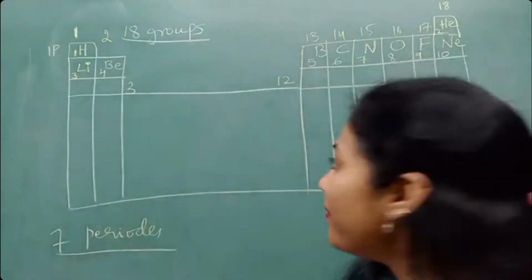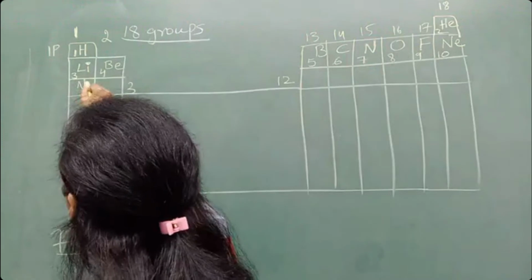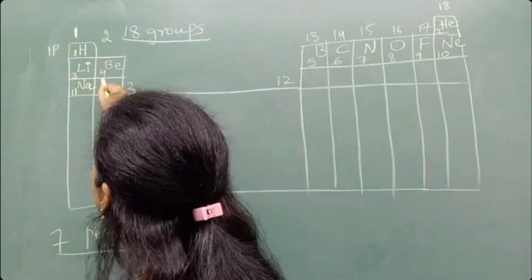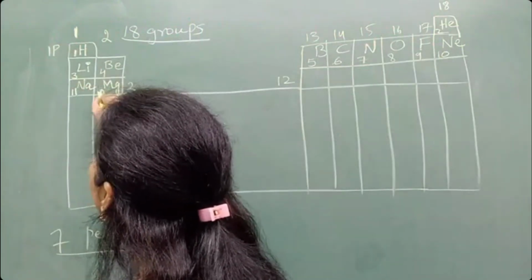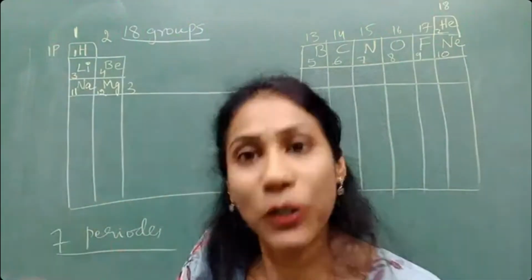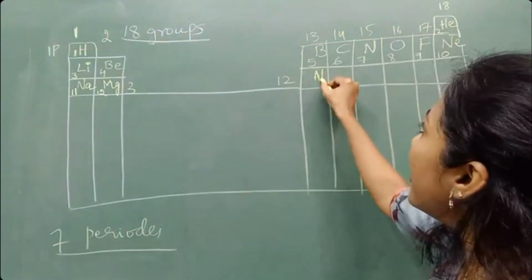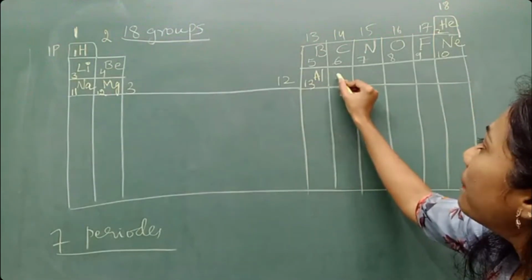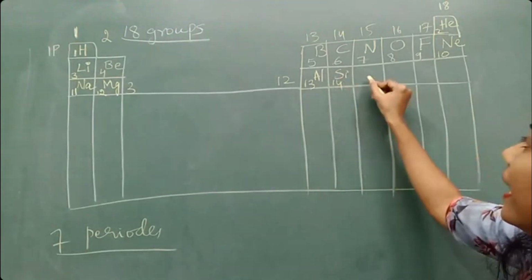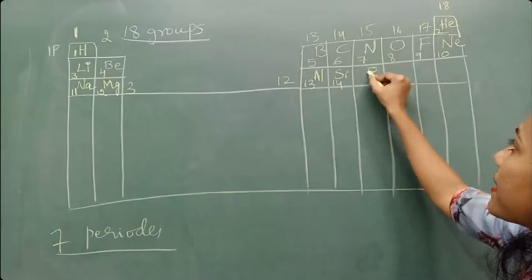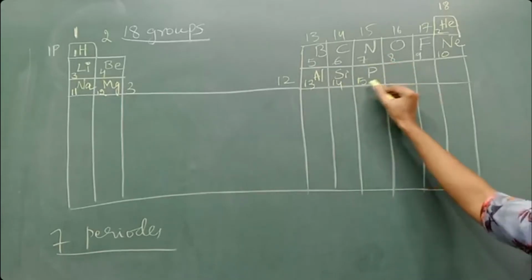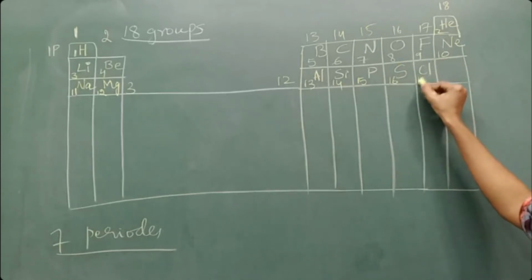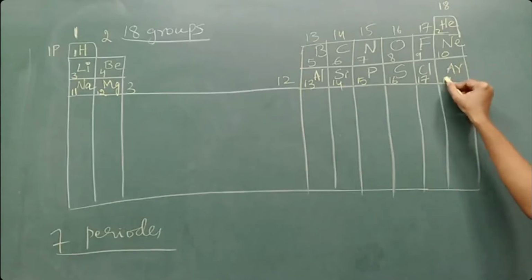Now roll number 11 is for the element sodium, Na. The next element is magnesium, which has atomic number 12. Atomic number is nothing but roll number only. Next is aluminium with atomic number 13, that means roll number 13. Roll number 14 is for silicon. Below nitrogen it is phosphorus, 15 is the roll number, and sulfur 16. Here comes chlorine, 17, and argon, 18.